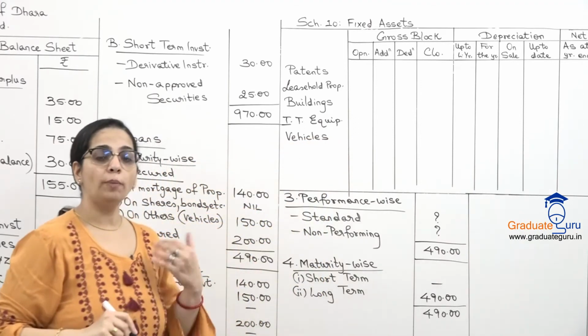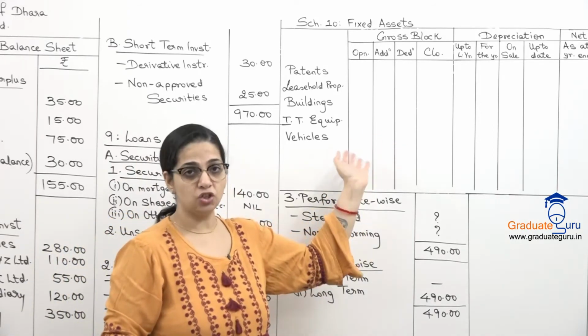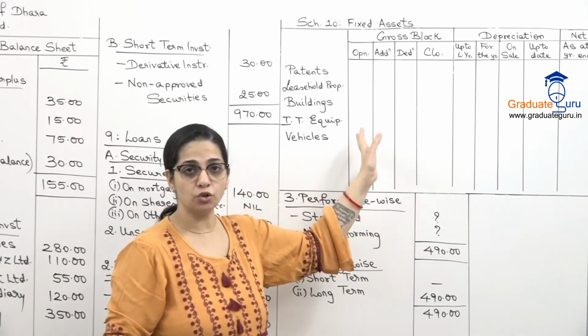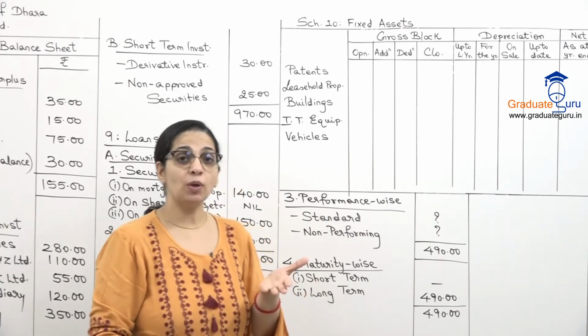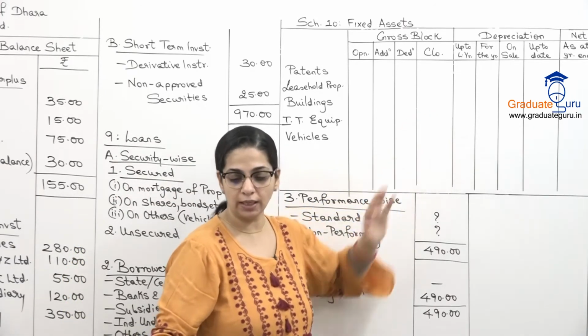Now we don't know the opening gross block, and we don't know if during the year some purchase or sale has happened or not. So these first 3 columns I'm not going to write. Whatever amount has been given to us in the gross block will be the closing gross block. So we directly write amounts in the closing column.